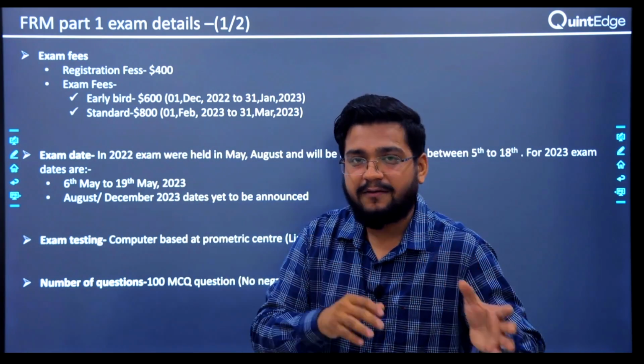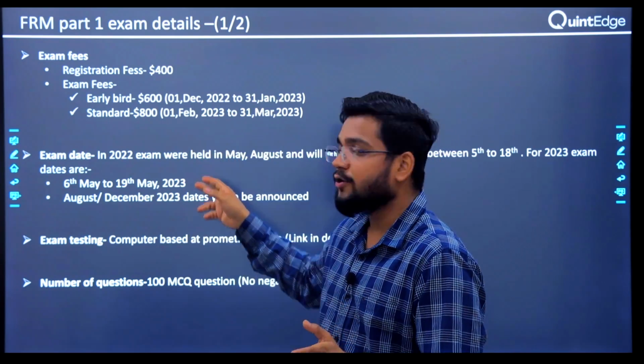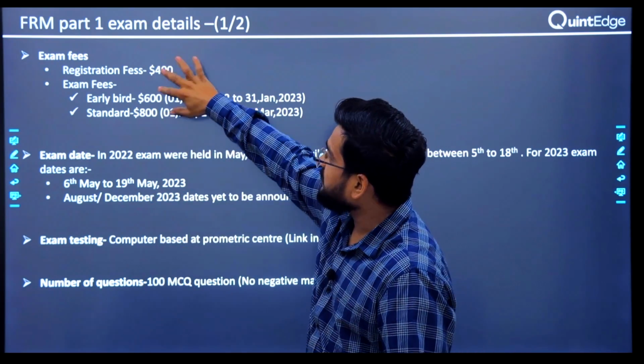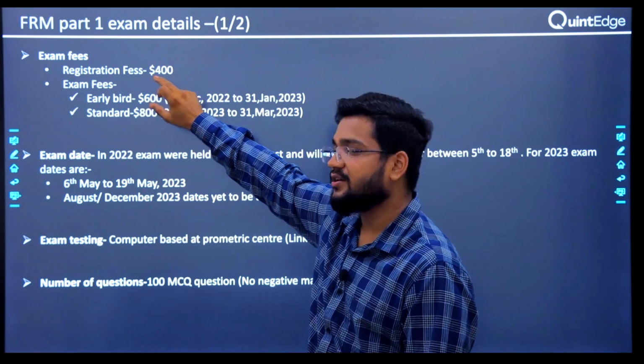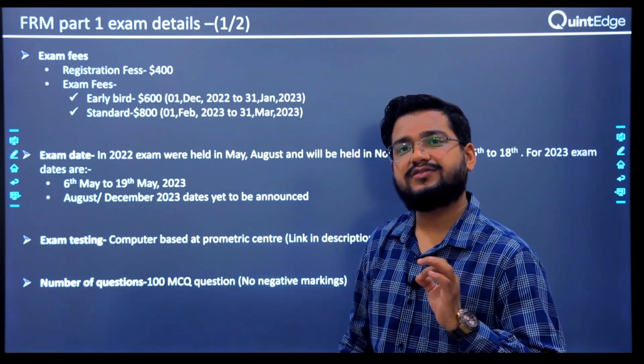Can I firstly pay 400, then 600 or 800? No. You have to pay this together. So $1,000 if you register early, $1,200 if you register late.